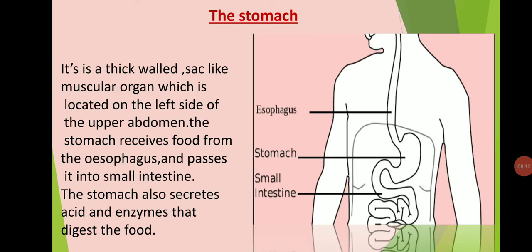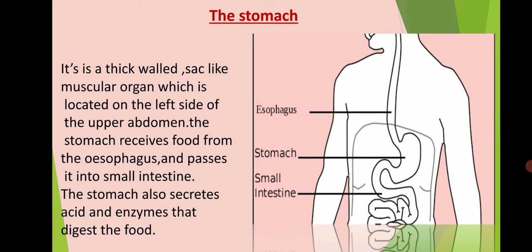The next part of the alimentary canal is the stomach. The stomach is the widest part of the alimentary canal. It is a thick walled, sac-like muscular organ. It receives food from the esophagus and passes it down to the small intestine.